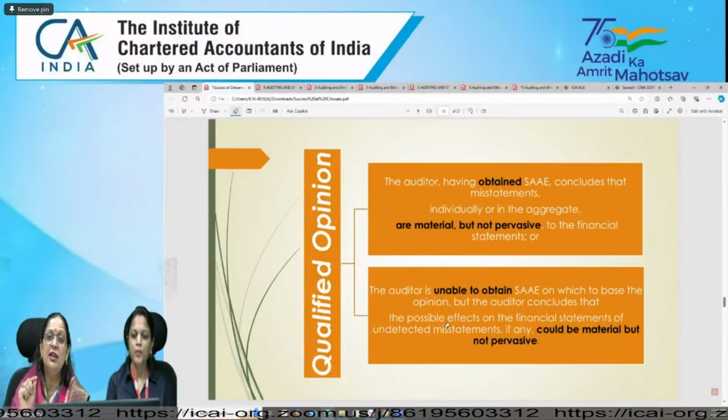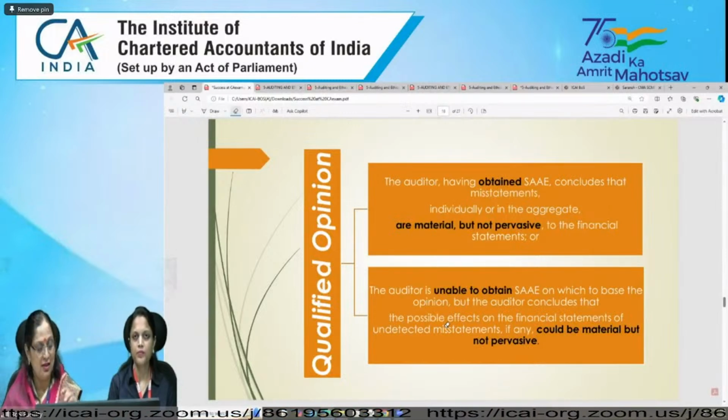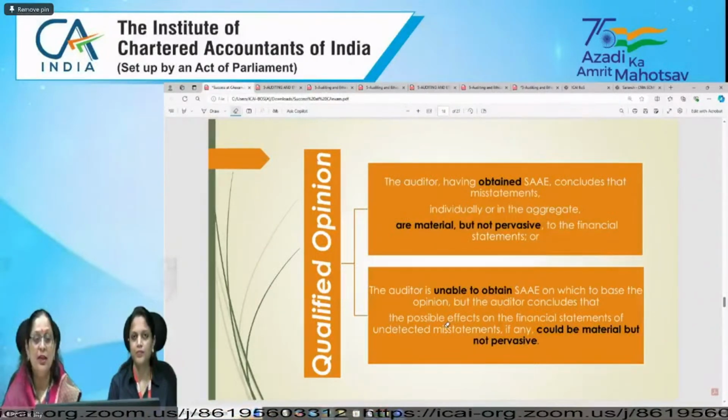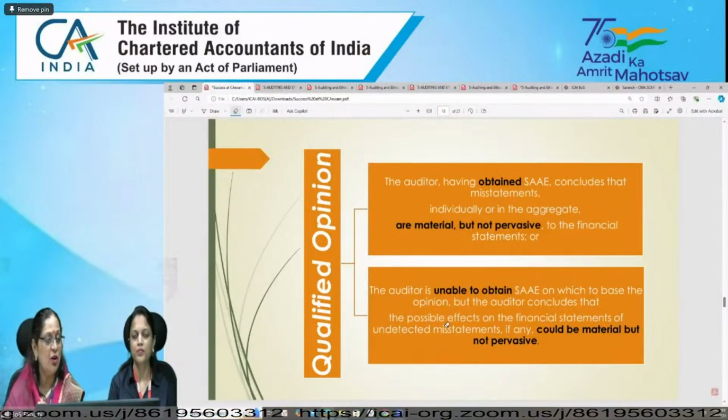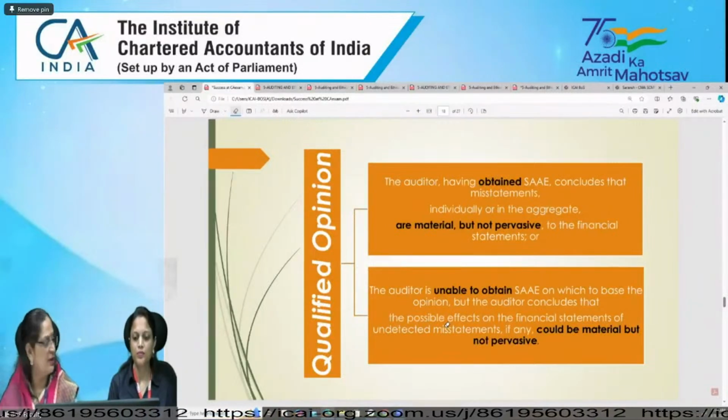And whenever we are talking about audit evidence, please remember sufficient and appropriate audit evidence, because that audit evidence should be sufficient. It should not be only one evidence. It should not be like evidence is there, but it is pertaining to some other thing, and we are auditing some other item.